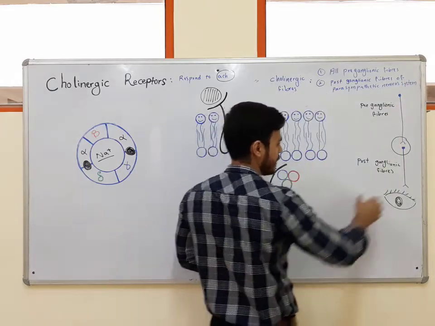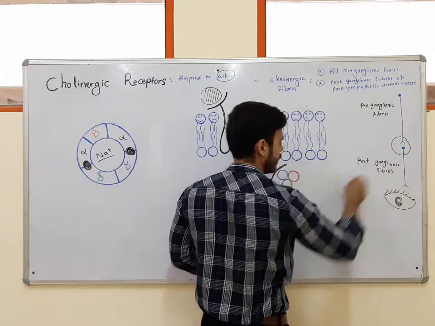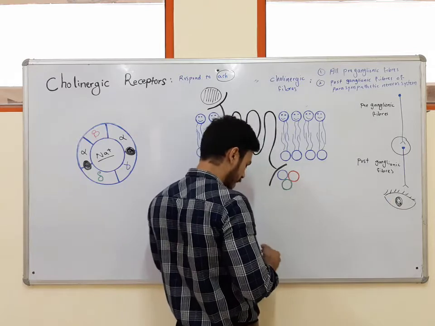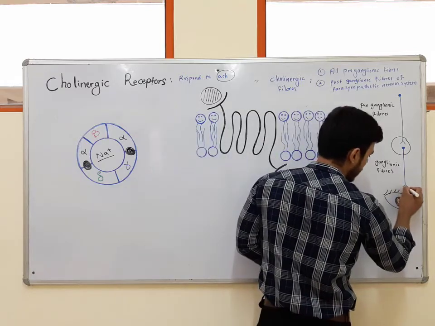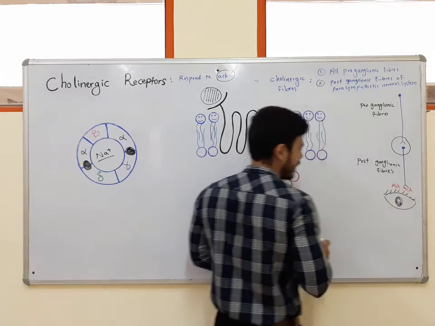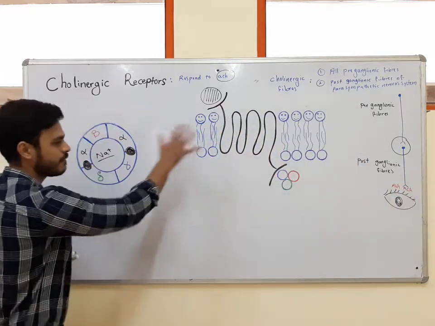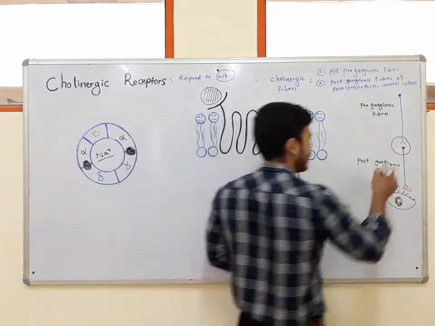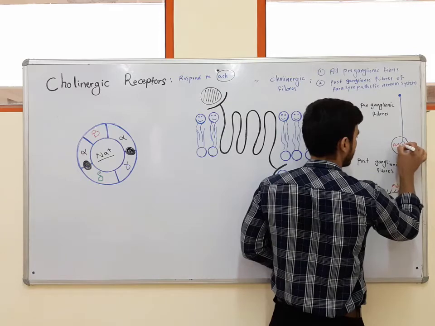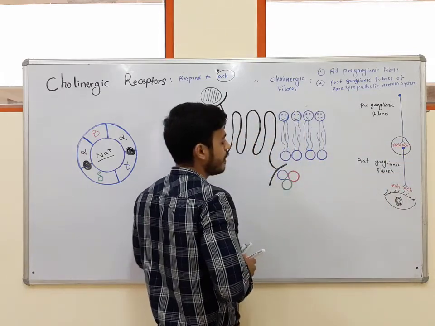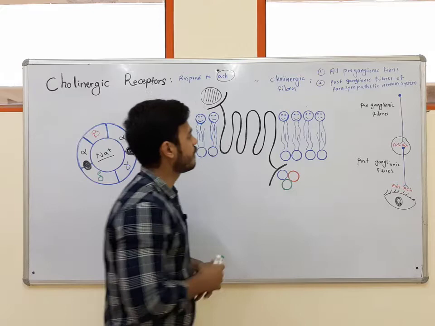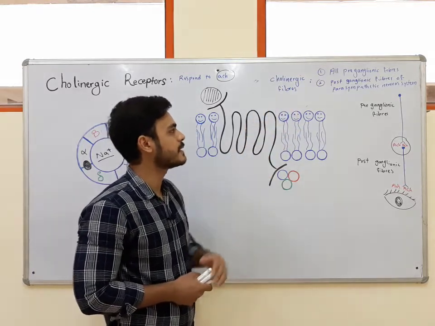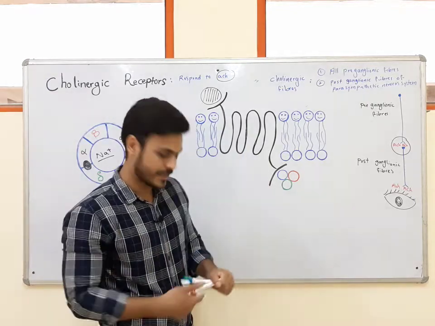Imagine that this postganglionic fiber is from the parasympathetic nervous system. When it ends at the eye, it can release acetylcholine as a neurotransmitter, and this acetylcholine binds to different types of cholinergic receptors and can affect the target organ. Here also we release acetylcholine in the ganglion. So the first group were all preganglionic fibers, and the second was postganglionic fibers of the parasympathetic nervous system.